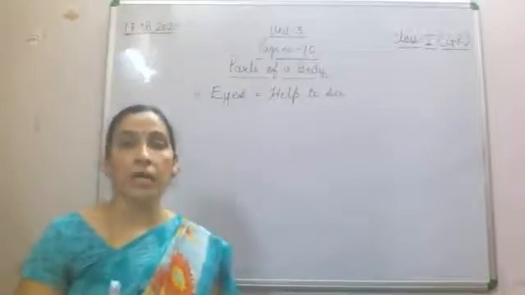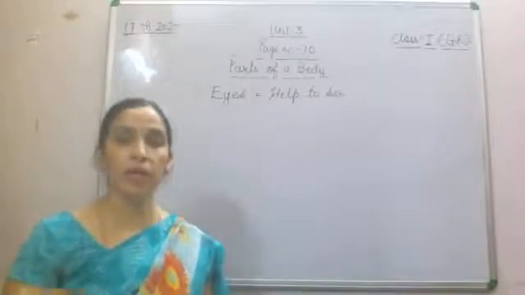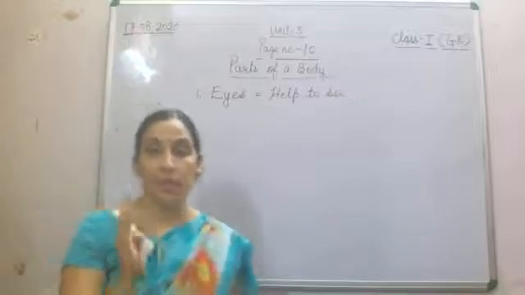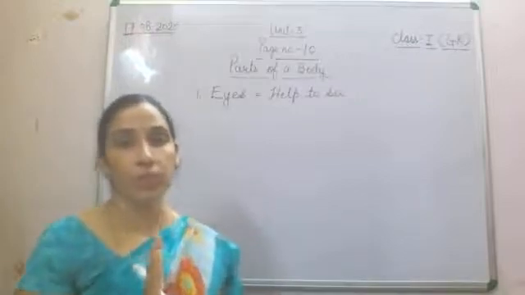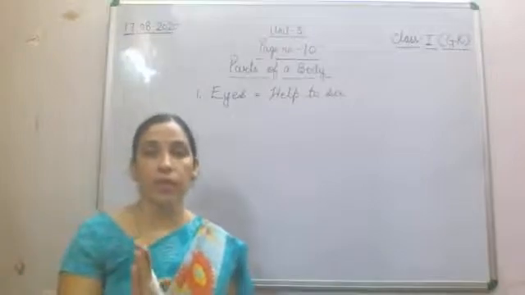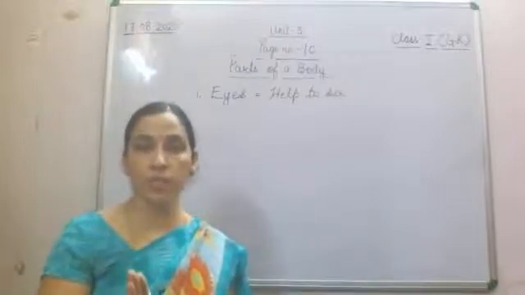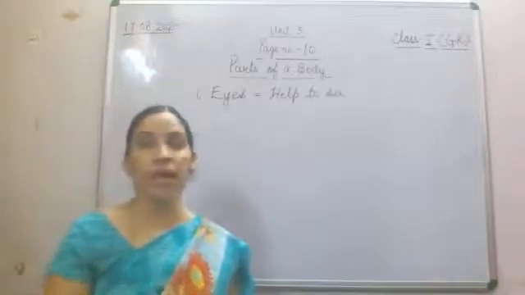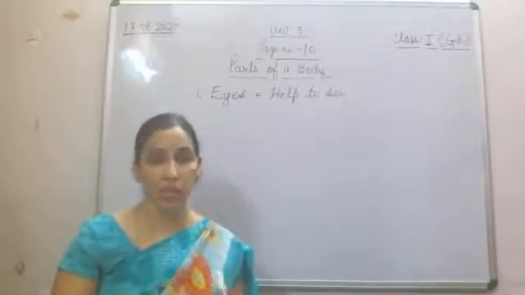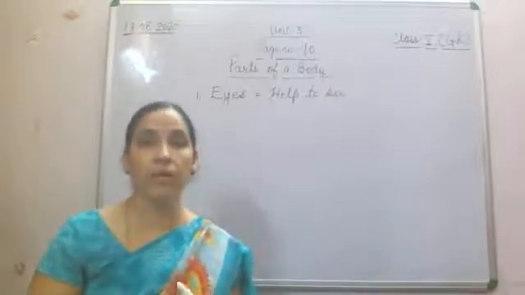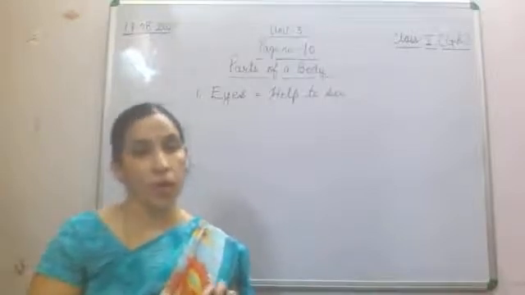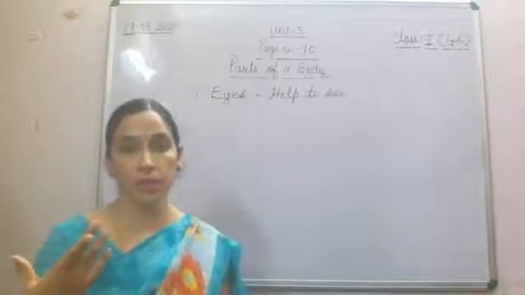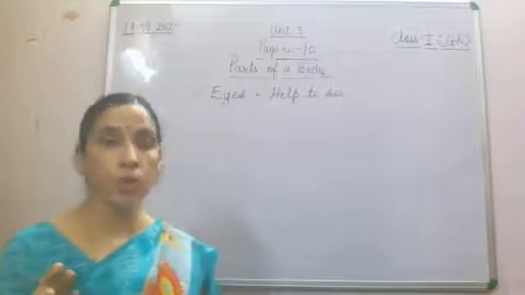And now, what do you mean by weak? Weak means that whatever your normal eyesight is, some deflection will come. For example, if you have a normal eye which is 6 by 6, fine, then that will become weak. And this happens if you continuously watch television, or continuously play games on the computer. Nowadays we are doing all the classes on the computer or mobile only.